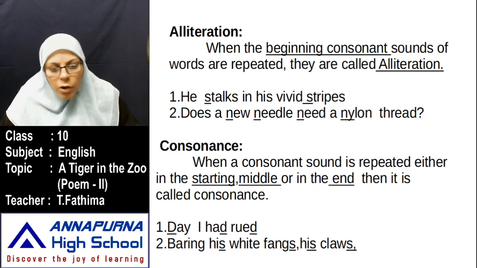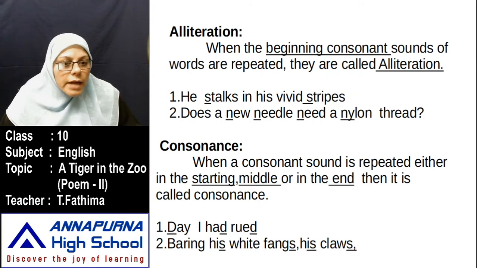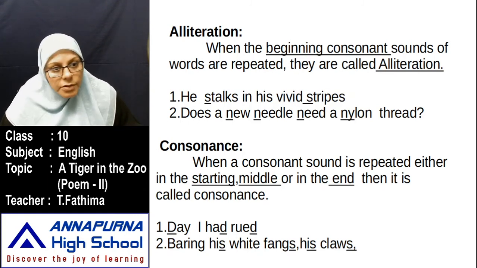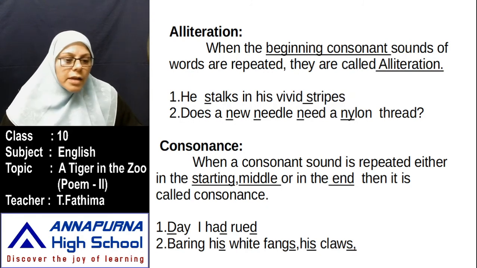Consonance is also a consonant sound. But in alliteration, you have to find only the starting consonant sounds. In consonance, the consonant sound can be in the starting, in the middle or in the end.